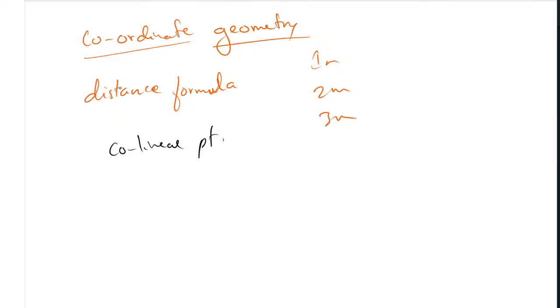Put it in the live chat, and afterwards I will explain. They will ask whether the given points are collinear or not. Second, they may ask you to go for the next type.